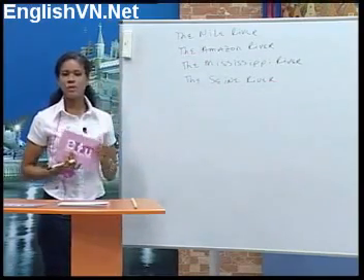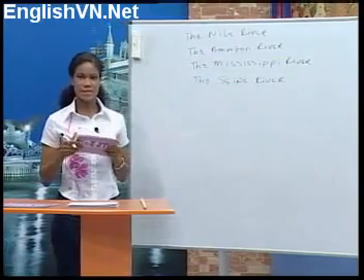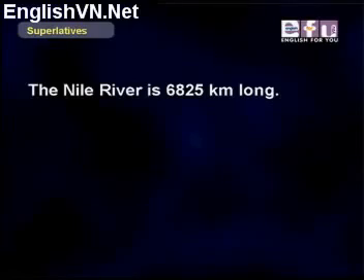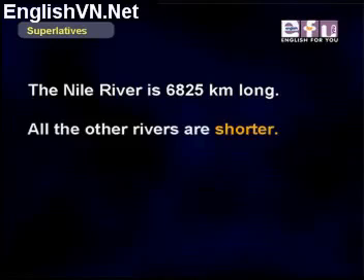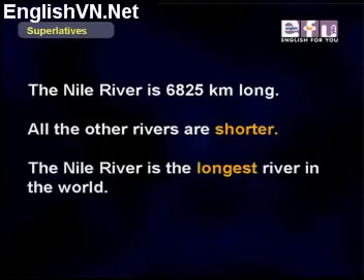Okay, please follow along, look at these sentences. The Nile River is 6,825 kilometers long. All the other rivers are shorter. So we can say the Nile River is the longest river in the world.